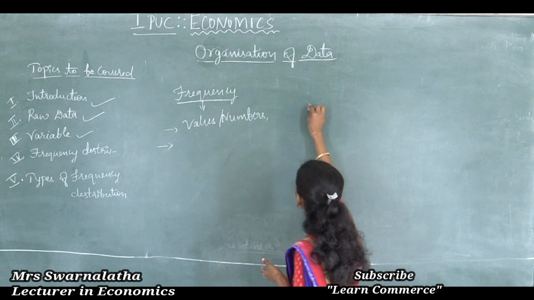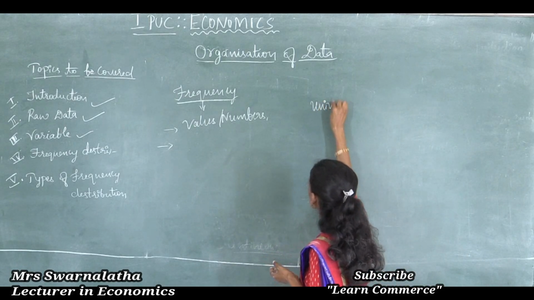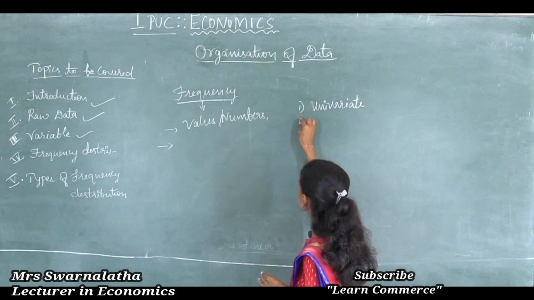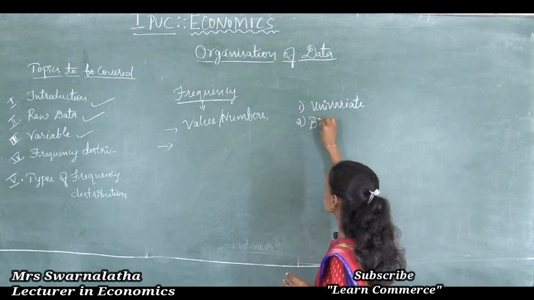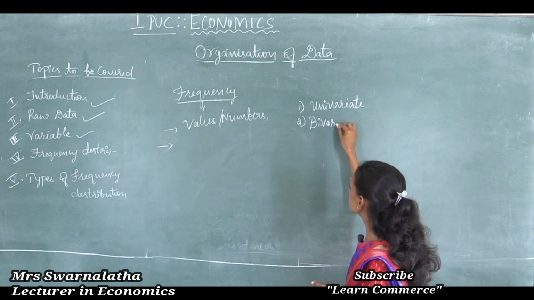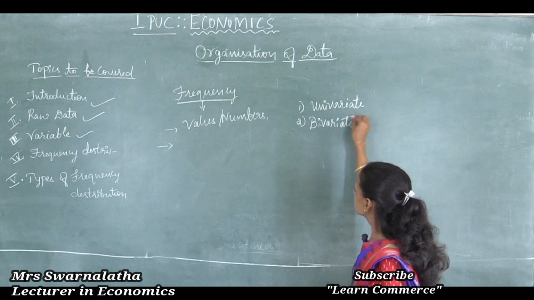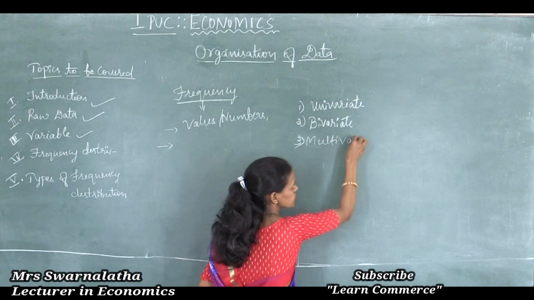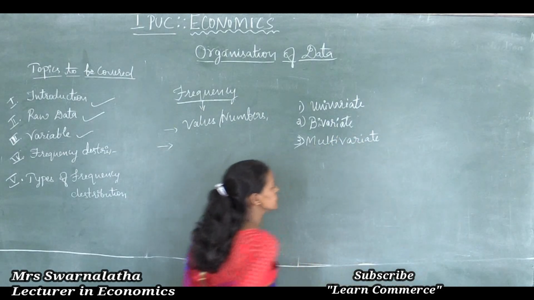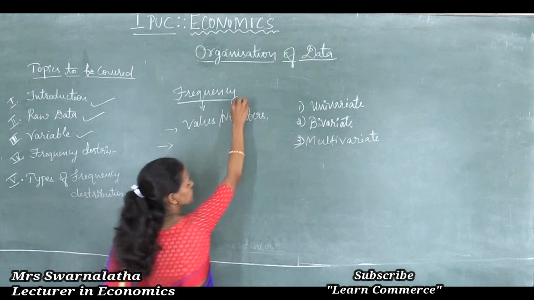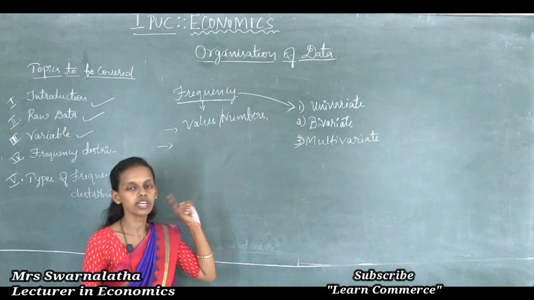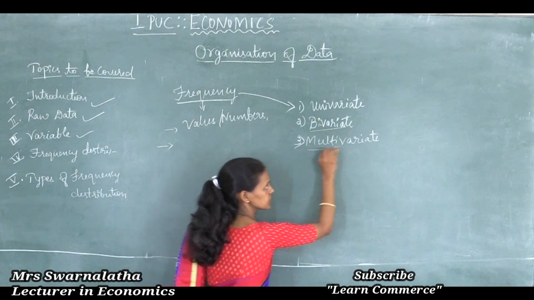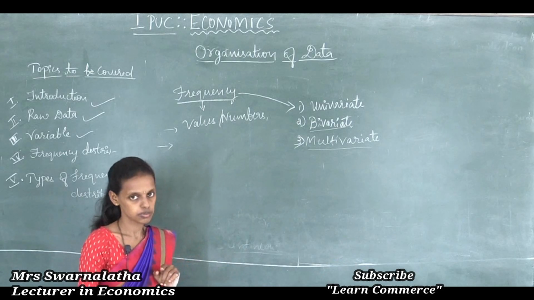One is univariate frequency distribution, second one is bivariate frequency distribution, and third one is multivariate frequency distribution.